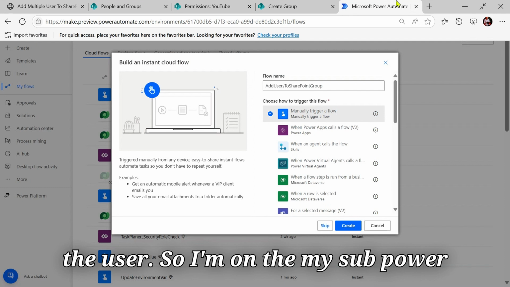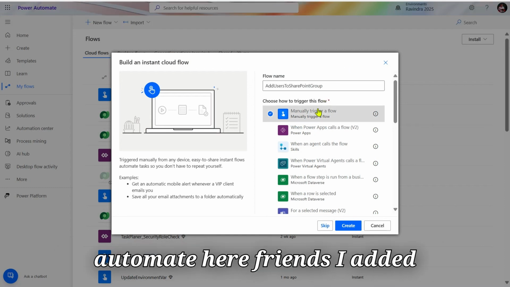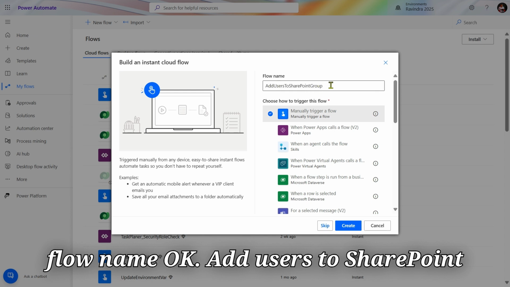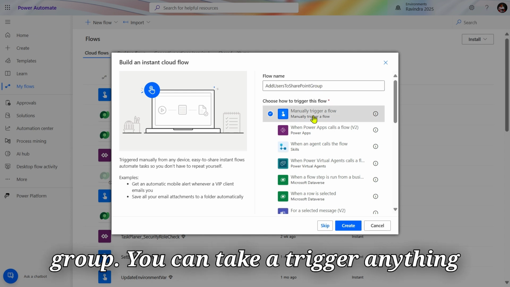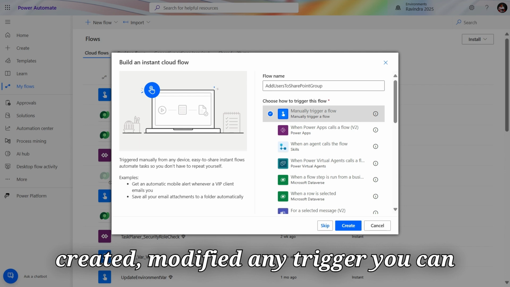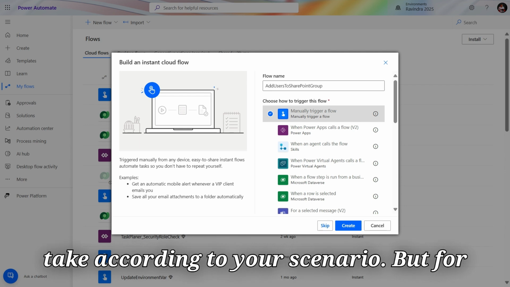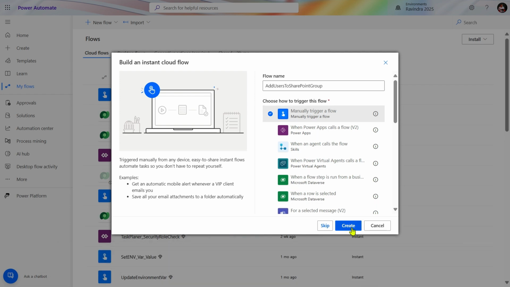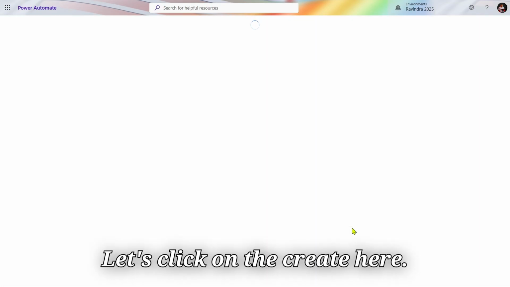So let's go to Power Automate to automate this entire process of adding the user. So I am on Microsoft Power Automate here, friends. I added the flow name: add users to SharePoint group. You can take any trigger, manually or when a SharePoint row is created or modified, any trigger according to your scenario. But for now I am taking the manually triggered flow. Let's click on create here.